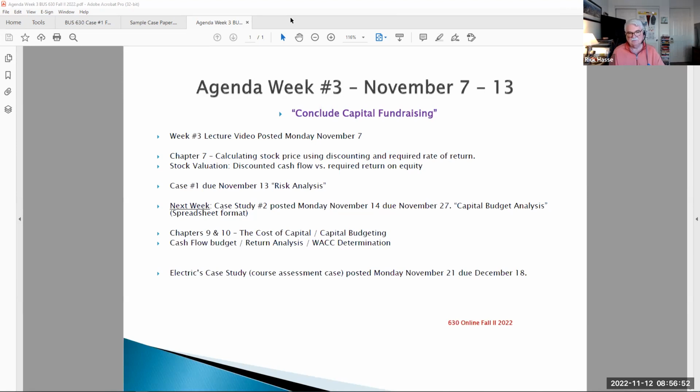So we're going to be studying this over the next couple of weeks, and you'll have case number 2 posted on Monday, November 14th, and you will have 2 weeks to do that case. So that will be posted this Monday, but you have 2 weeks. So don't anybody panic. That'll be spreadsheet work, and we'll talk about that in our video on Monday. But now let's take a quick look at where we are here in week number 3.